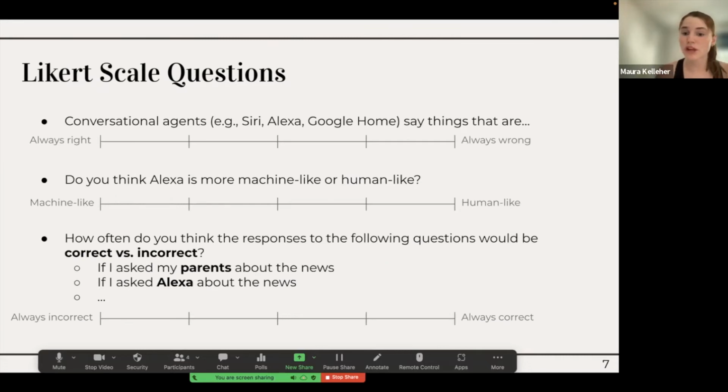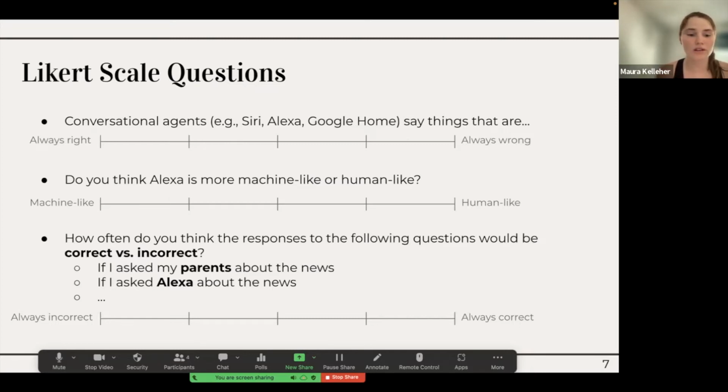To address this first research question, we gave participants surveys with questions that had Likert scales, like the ones on this slide. For example, it would say, conversational agents, for example Siri, Alexa, Google Home, say things that are... and always right is on one end of the Likert scale and always wrong is on the other end.